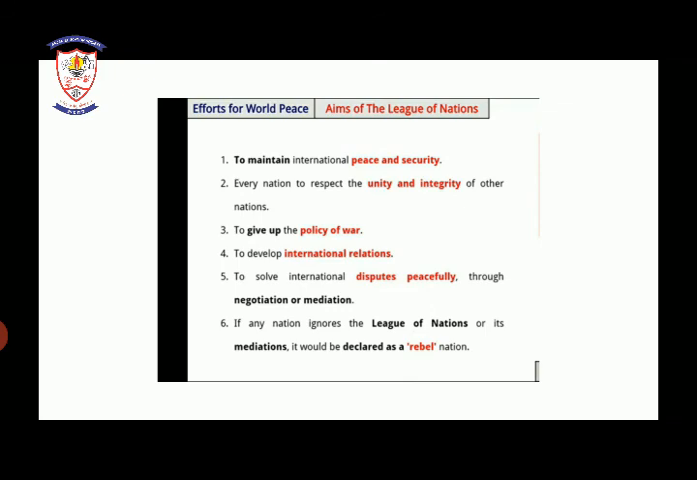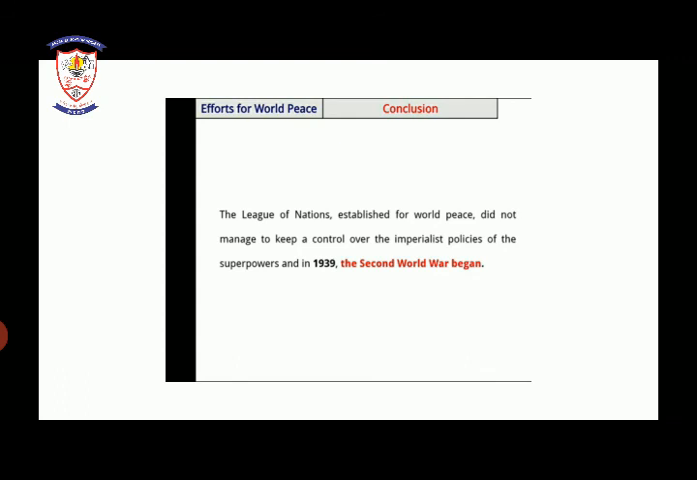So there was quite an importance of the League of Nations. What we conclude is that the League of Nations, established for world peace, did not manage to keep control over the imperialist policies of the superpowers, and in 1939 the Second World War began. The League of Nations could not establish security, peace and international relationship among the people, and due to some reasons the Second World War began.